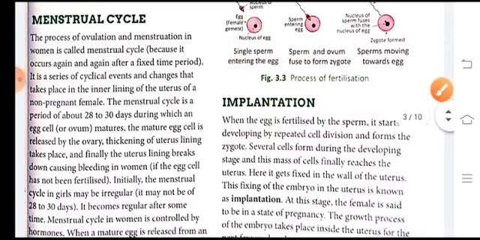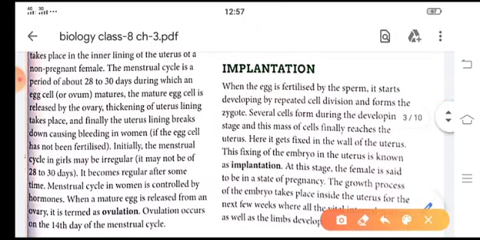After fertilization, children, implantation takes place. The zygote formed after fertilization undergoes cell division and forms a mass of cells which reaches the uterus. There in the uterus, it fixes itself in the wall of the uterus.